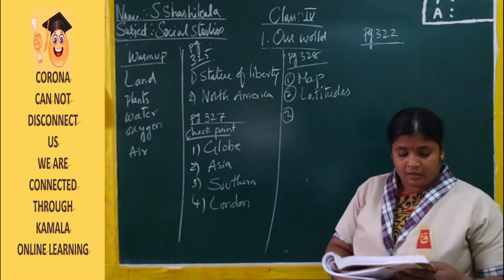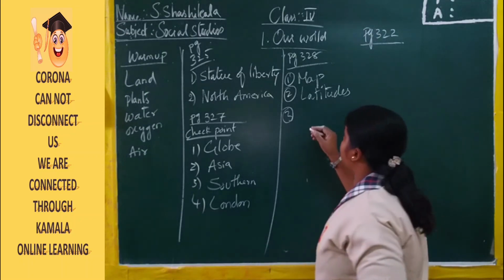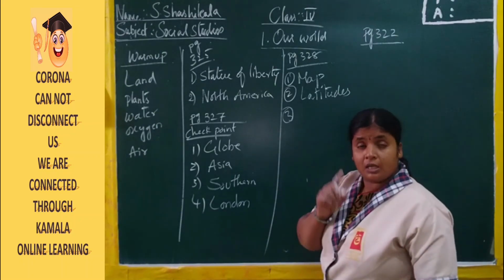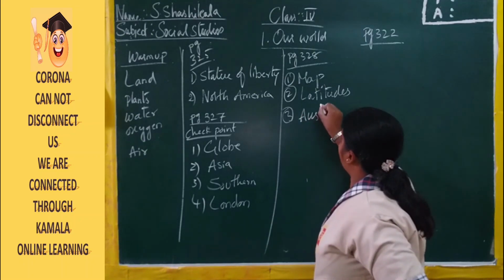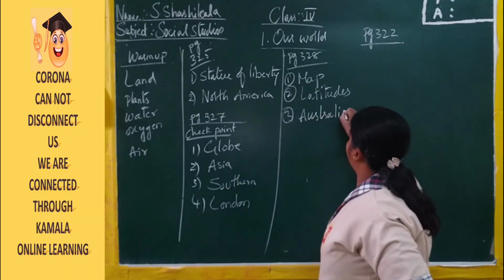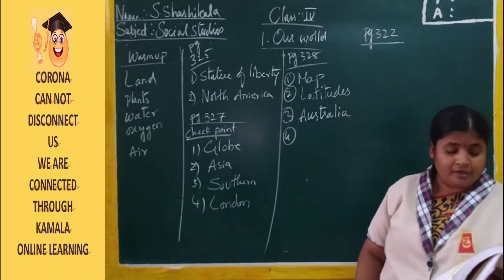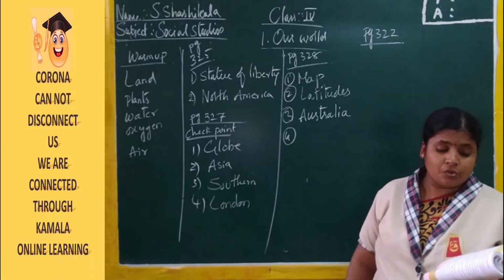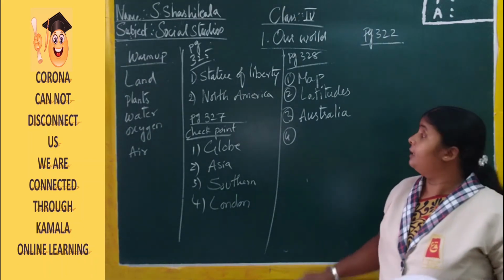Third one. Dash is the smallest continent in the world. What is the largest continent? Asia, right? And the smallest continent is Australia. Next, fourth one. Latitudes and longitudes intersect to make a web-like structure called a grid.